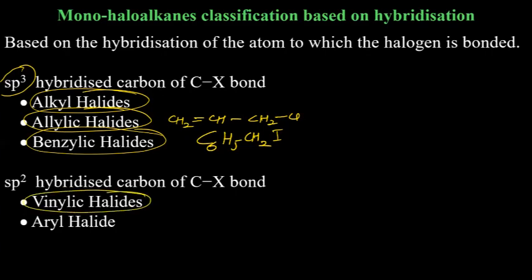Then we talked about vinylic. In this case, the same carbon to which chlorine is attached will have the double bond. Aryl halide means the halogen is directly attached to the aryl group. For example, benzene.